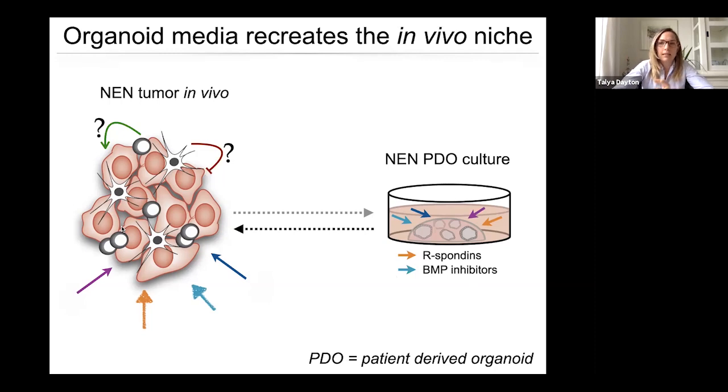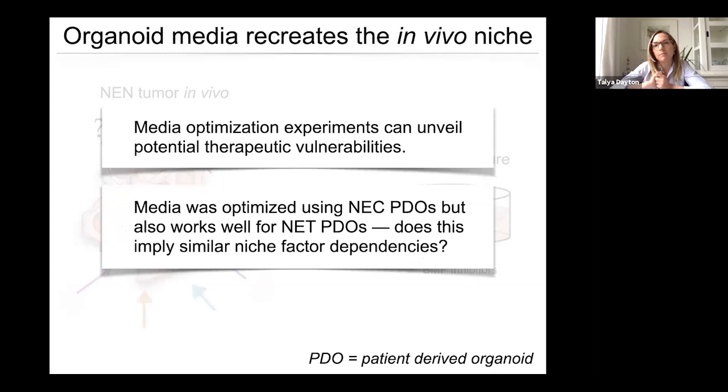And I think this highlights 2 points of reflection that I want to point out. So the first is that this media optimization, perhaps if what we find is important for in vitro growth is also important for in vivo growth, and this will have to be tested, but if it is, then it perhaps is telling us something about potential therapeutic vulnerabilities for these tumors.